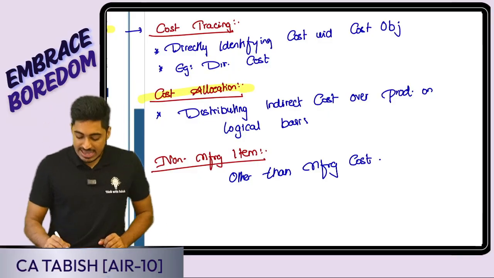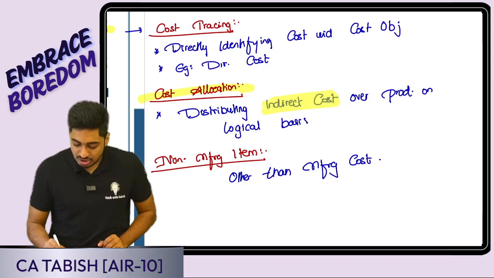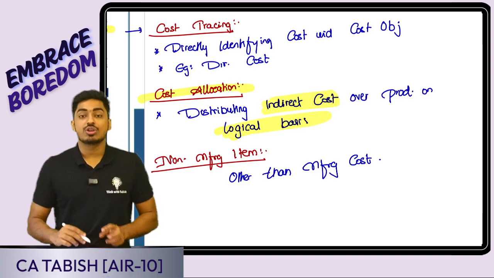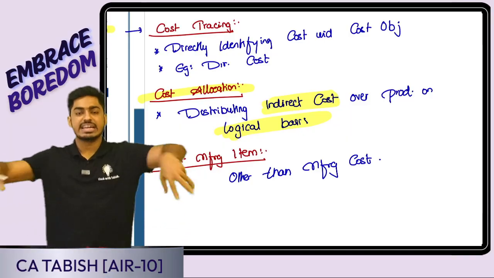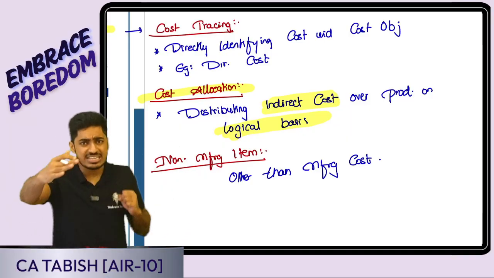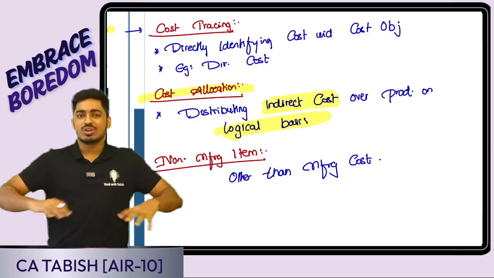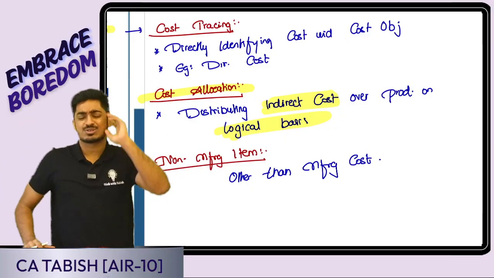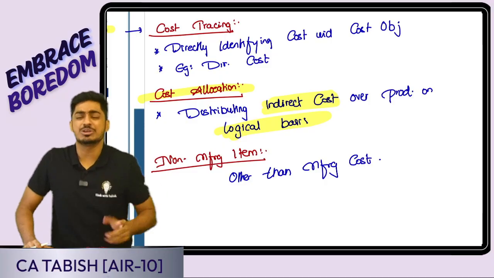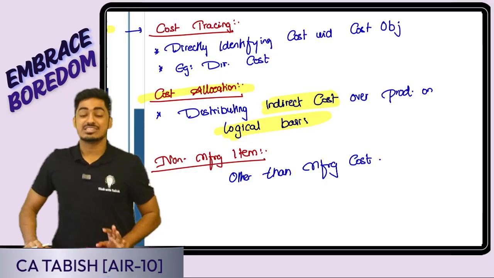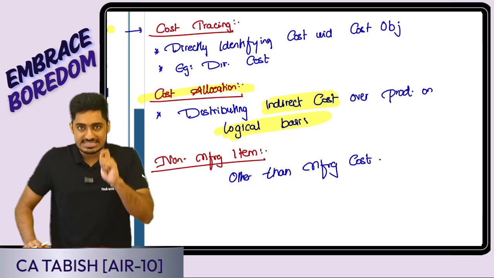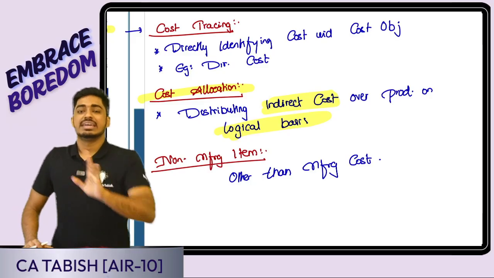Here, what I am doing is distributing the indirect cost over the product on a logical basis. Say, for example, factory rent is there. Can I tell for one shirt, this much is the factory rent? No. But on a logical basis, I can distribute. 10,000 was the rent, 1,000 shirts I produce. That means 10 rupees per shirt it can be. Yes, it is going to be cost allocation. Is it direct tracing? No, it's an indirect distribution.